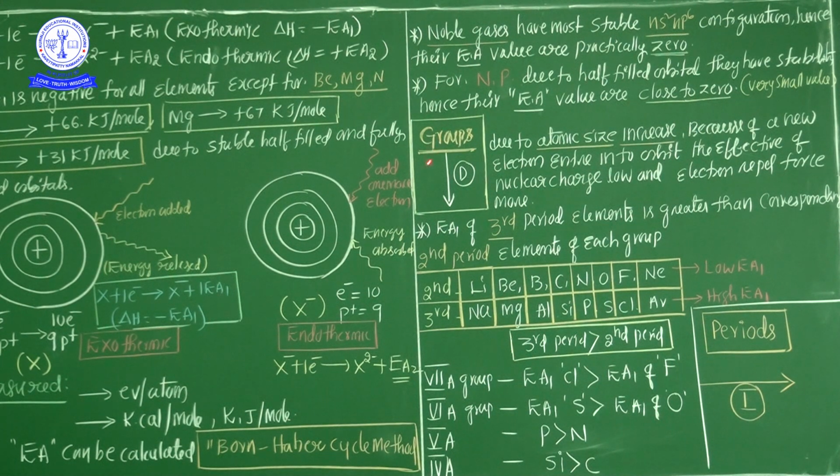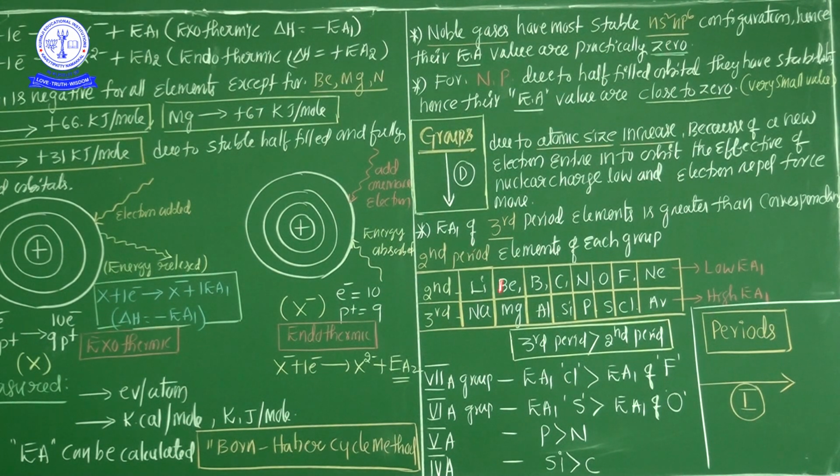Actually I said here what happens in a group: from top to bottom it decreases, but from the second period to the third period it changes. Actually lithium should be the maximum and sodium the minimum, but especially for the second and third period it is interchanged.